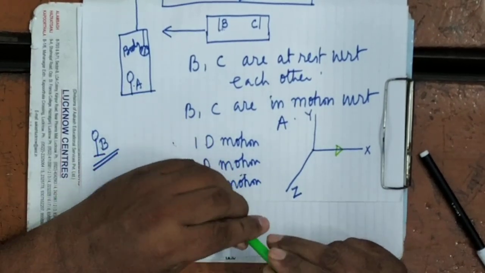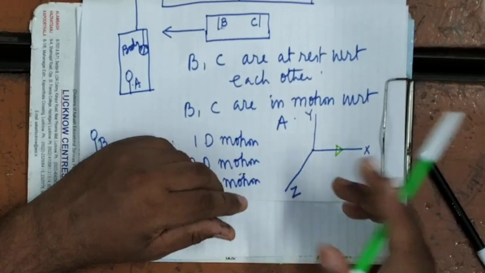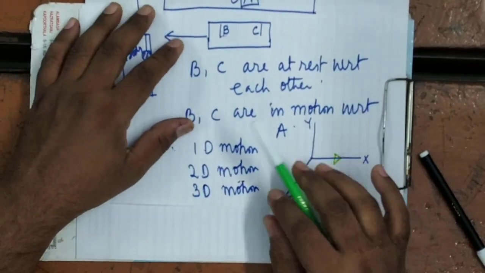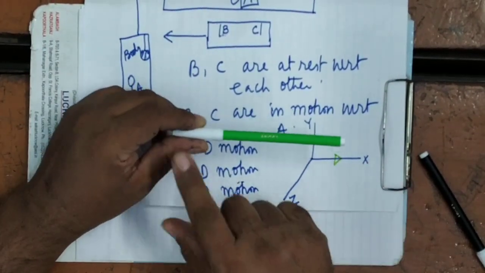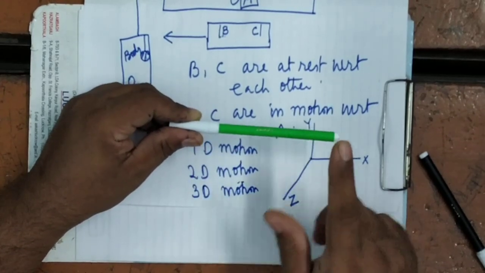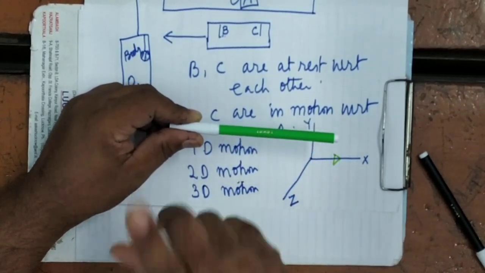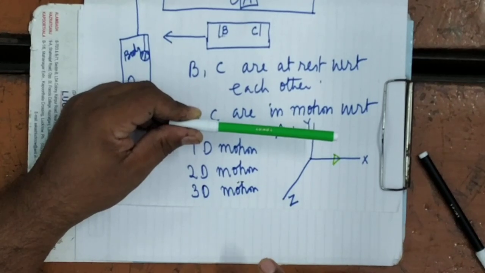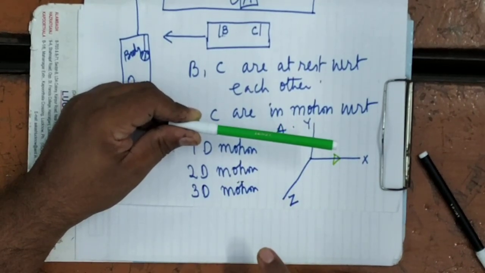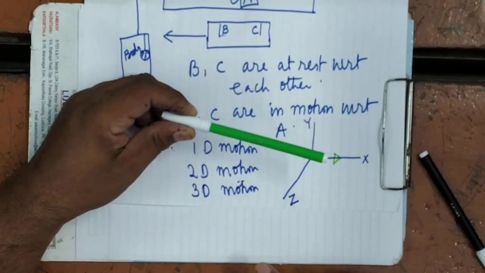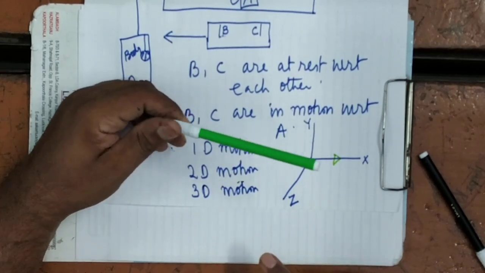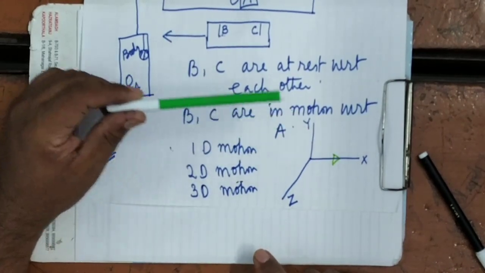All of you remember this thing, and you will study afterwards that if a force is applied in one direction, then there will be no effect of that force at right angles to the direction of force. Perpendicular directions are always independent.